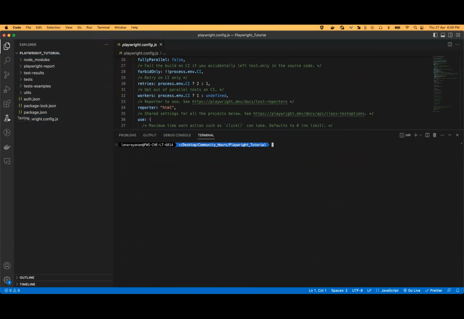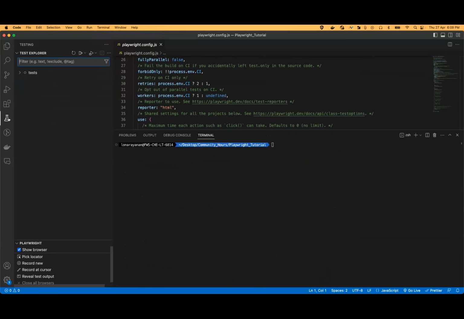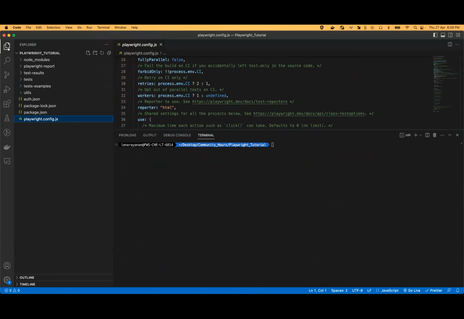There are more basic features which are provided by this extension, but there are some additional advanced features like storing the authentication state. For those, we need to use the CLI. So the command would be using Playwright codegen.